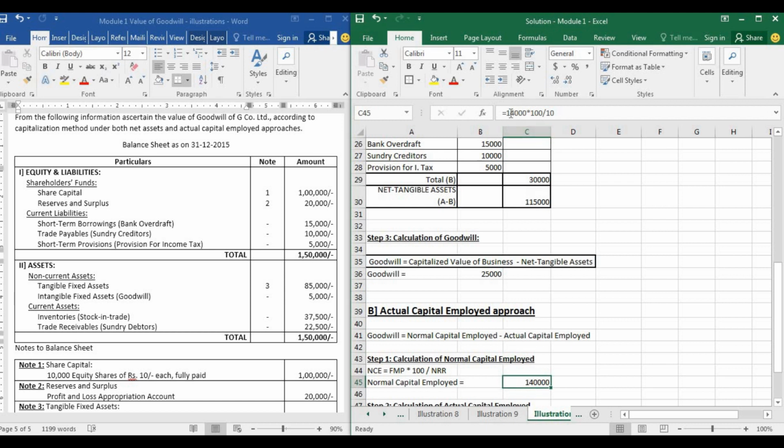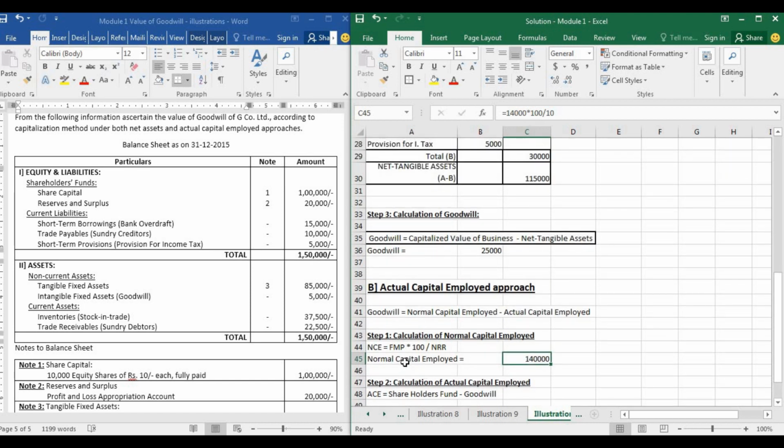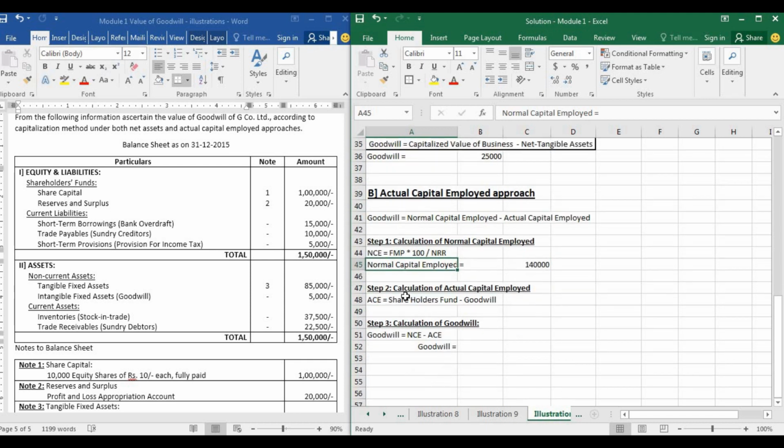Here you will be able to understand it. See, 14,000 into 100 divided by 10. So we got normal capital employed. Normally, a person would have to invest 1,40,000 in order to earn a profit of 14,000. This is what it means. Now we will find out the actual capital that is employed by this business.